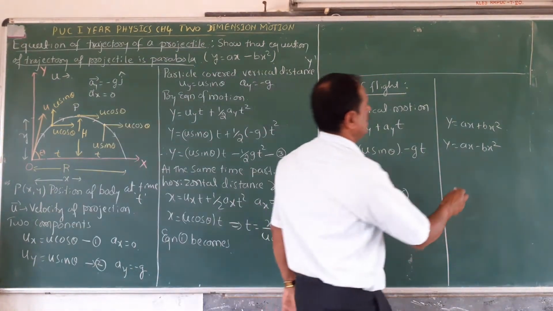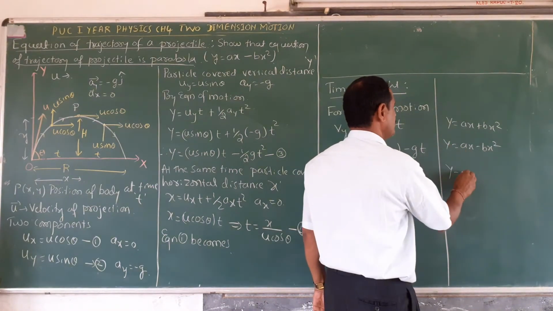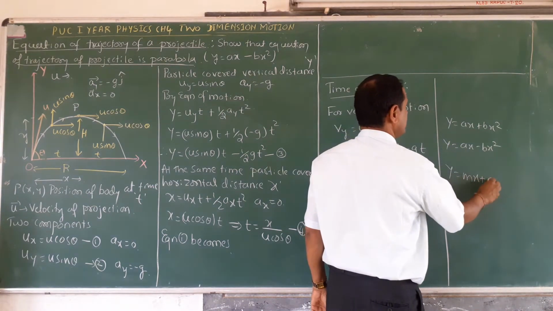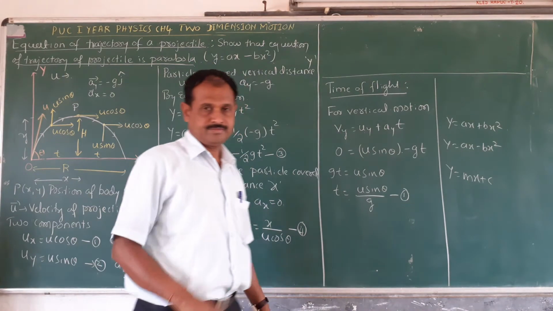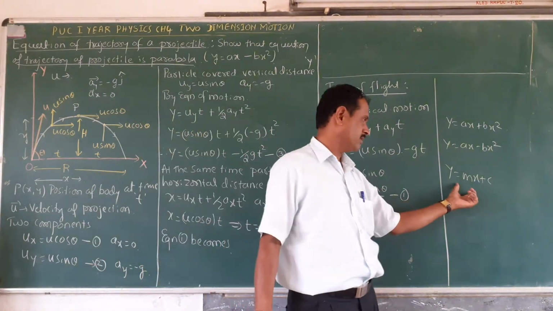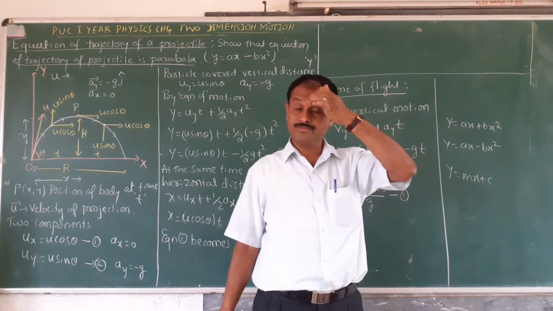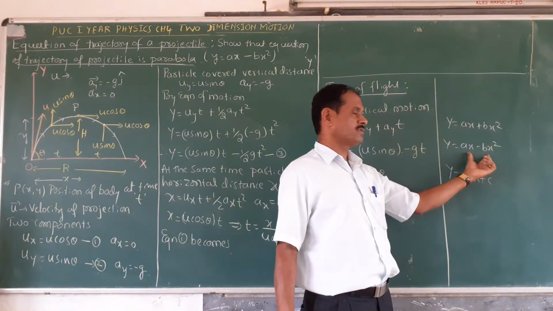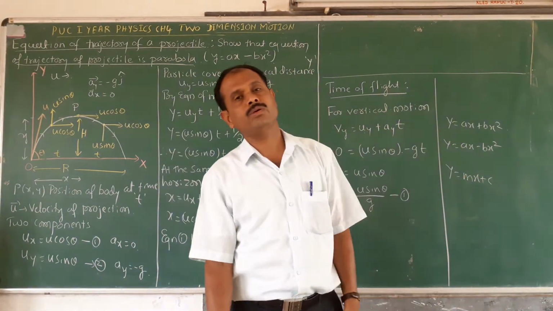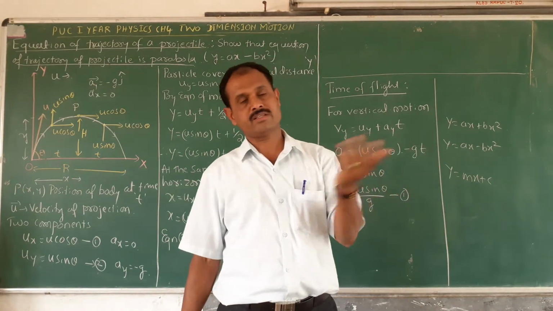Now this is a parabola equation. What is y equal to mx plus c? This is a straight line equation. Like that, this is a parabola equation. Now you get the expression like this: y equals ax minus bx squared.